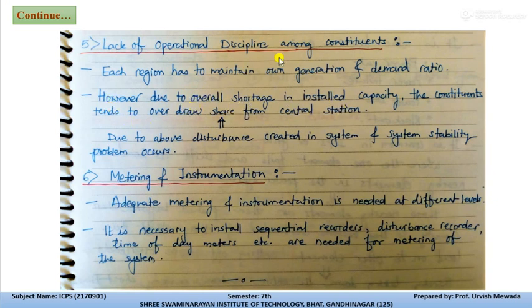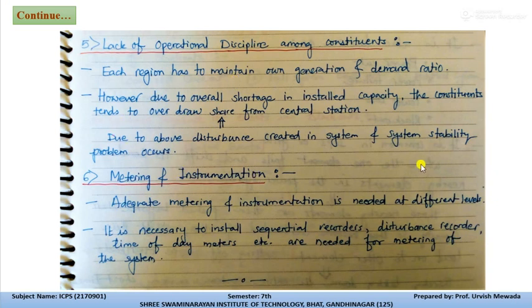Means they are suffering from, suppose, a lack of coal or lack of any utilities. So due to this problem, the local generating station cannot meet the peak demand for a long time. So they need to borrow power from the central load station.